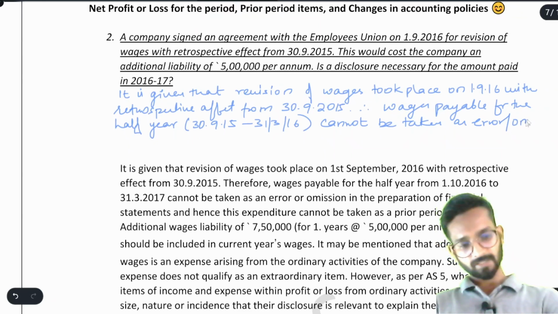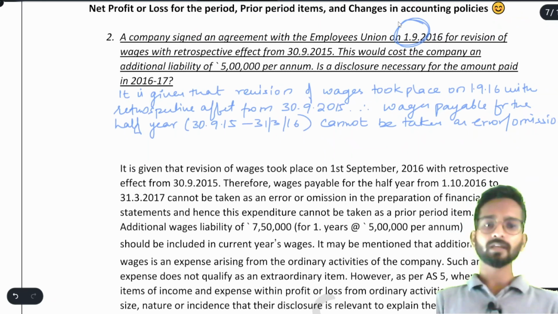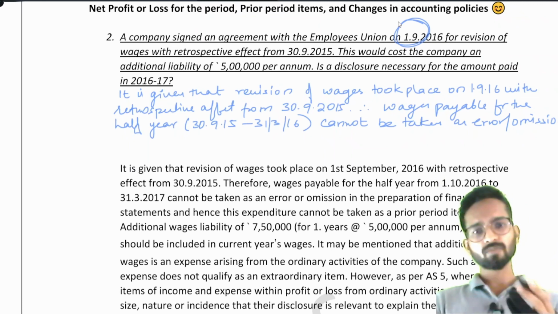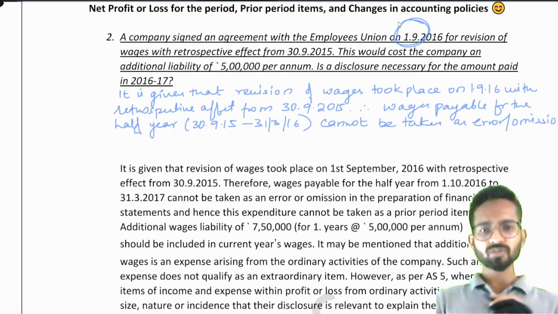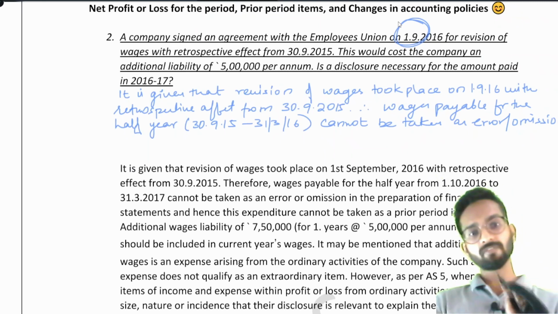Think like this, see, management decided on 1st September that okay, we will provide you the increased salary from the previous 12 months. So how can I say that in the last year there was some error or omission in the salary? Because at that time there was no talk about increasing the salary. It happened only in the current year. So in the current year in September, we took the decision with retrospective effect.